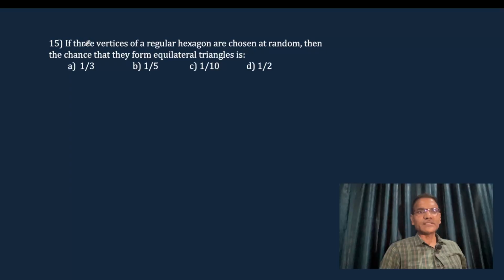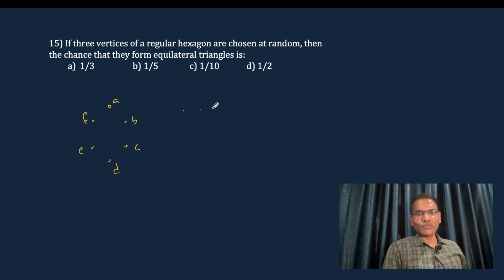Right. Next, if 3 vertices of a regular hexagon are chosen at random, then the chance that they form an equilateral triangle. Hexagon, 6 points like this. Suppose A, B, C, D, these are the 6 points. All 6 points are non-collinear. What is meant by collinear?